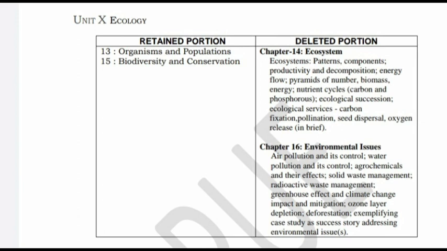For second year students, only 4.5 chapters are deleted from the second PU biology syllabus. Okay, next we will continue the molecular basis of inheritance topic, that is the RNA world.